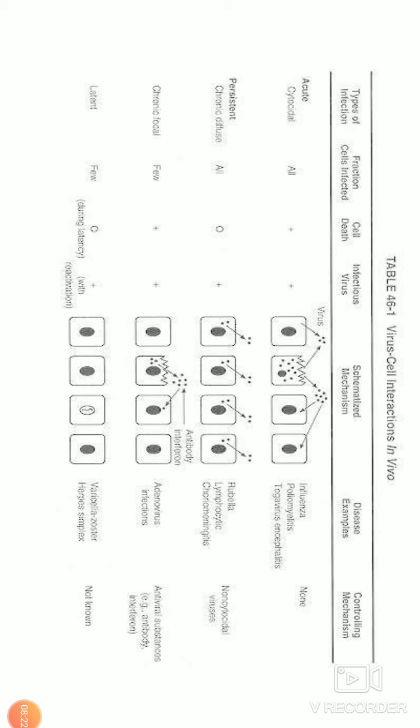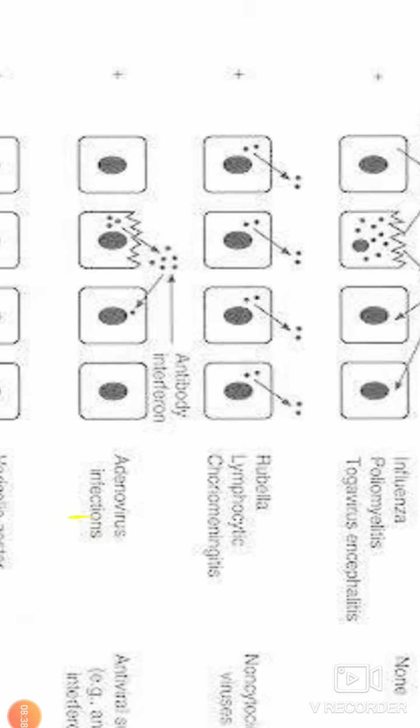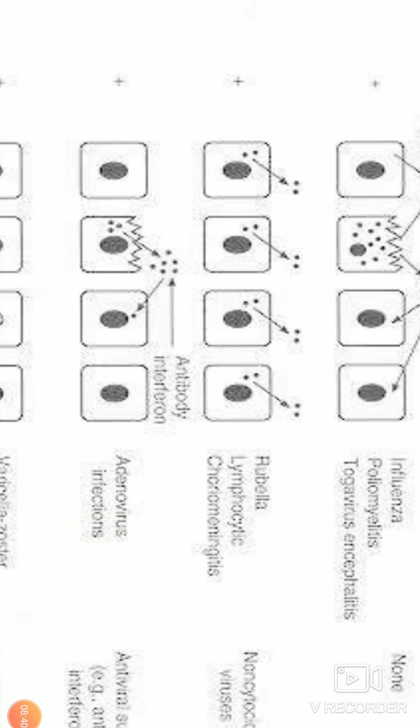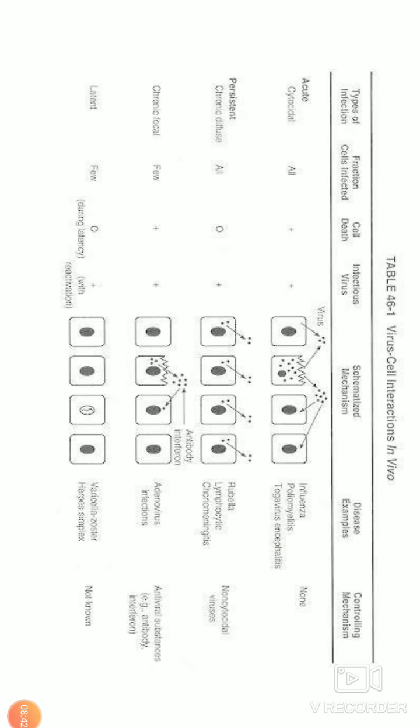Virus is continuously released from the cells and the infection cannot be eliminated by antiviral antibodies. Examples of such viruses are rubella and lymphocytic choriomeningitis virus.